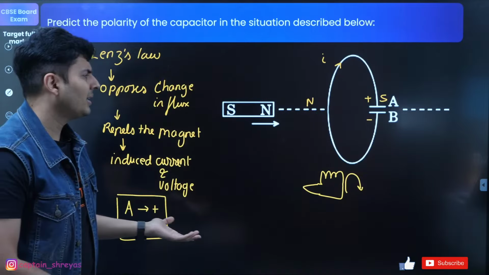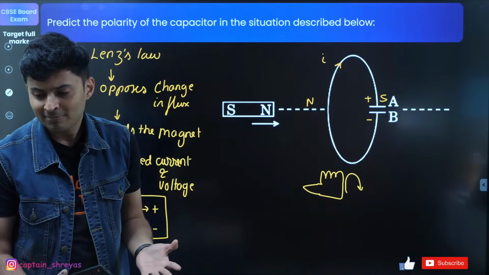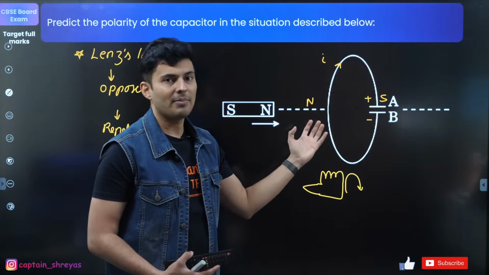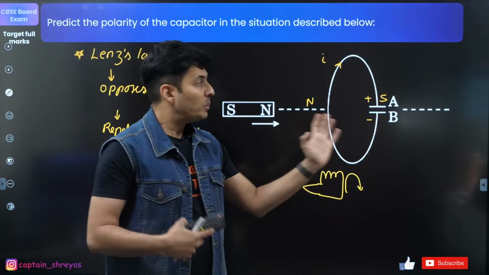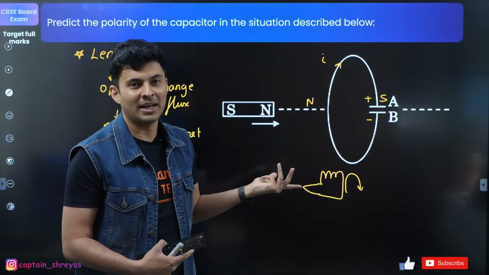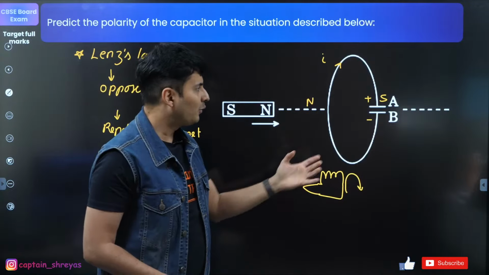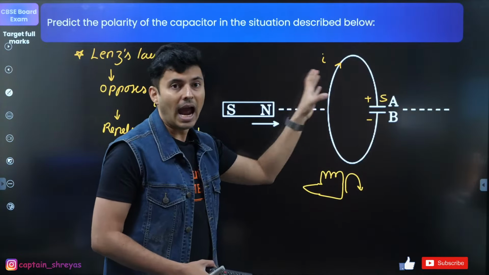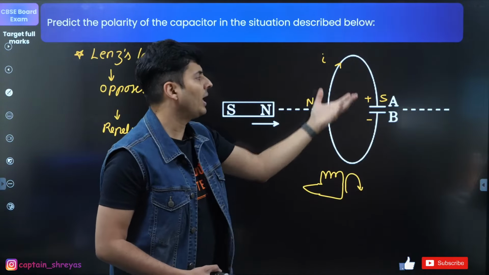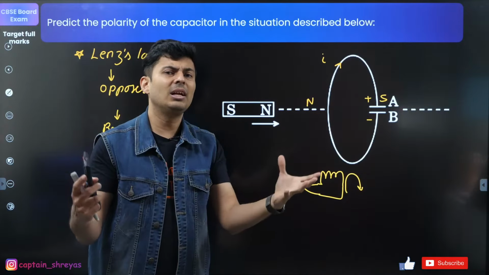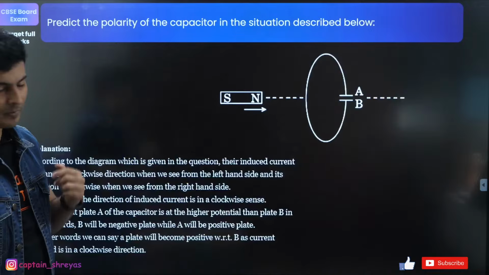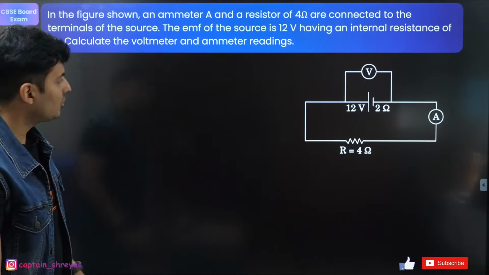If two magnets are given, then you check the effect of each one of them. Logan, if from this side also there is a magnet, then see because of that what will happen, and then take the combined effect. Maybe that magnet will cancel out this magnet's effect, then 0. If that magnet helps this magnet, then the same current will get added up with another current. So the polarity will be still positive, just that it will be more positive. That's all. So check effects from both of them. Exactly.